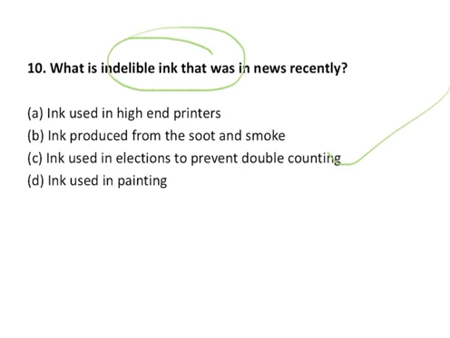Now, what is this electoral ink or indelible ink? It is an ink which is applied to the finger of voters during elections in order to prevent electoral fraud such as double voting. The ink typically stays on the skin for 72 to 96 hours, lasting 2 to 4 weeks on the fingernail. The election ink used in India puts a permanent mark on the cuticle area, which disappears only with the growth of new nail.